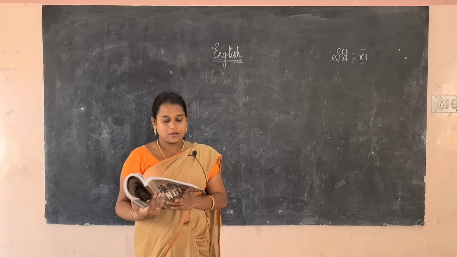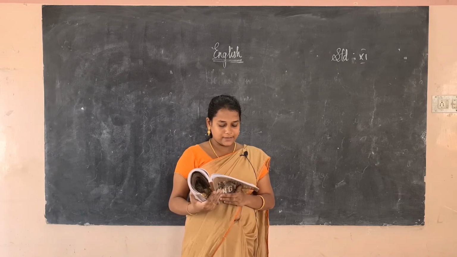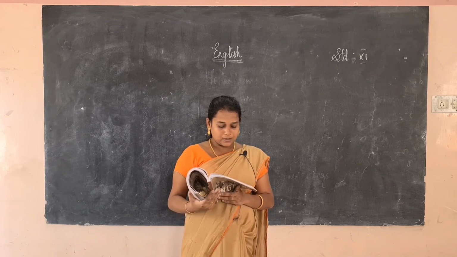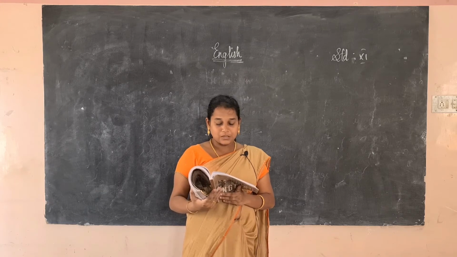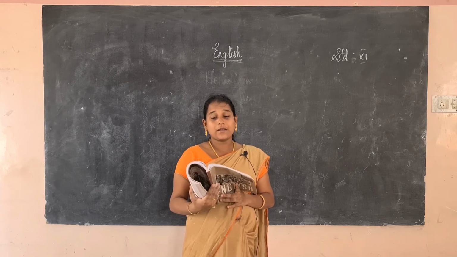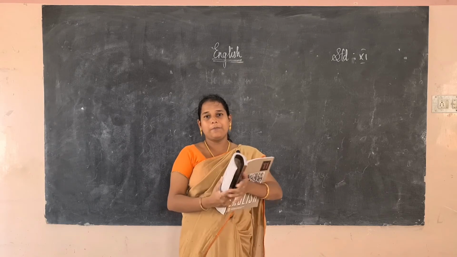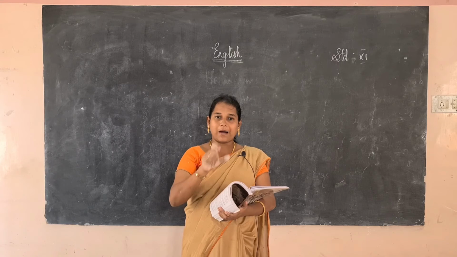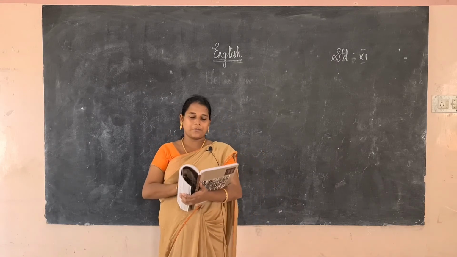Next one is a clipped word. We come across the word perambulator in the last para of the story. The word perambulator can also be expressed as pram in short. The word perambulator is an unclipped word and the word pram is a clipped word. Clipped word means we are just taking a part from a big word.